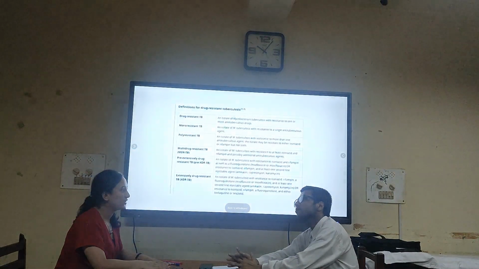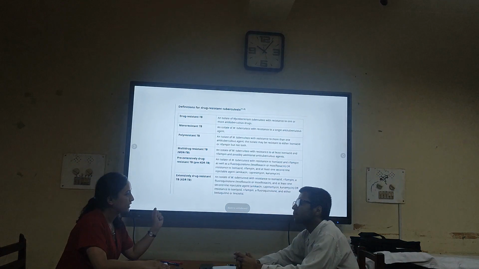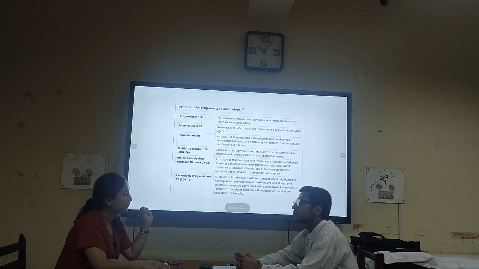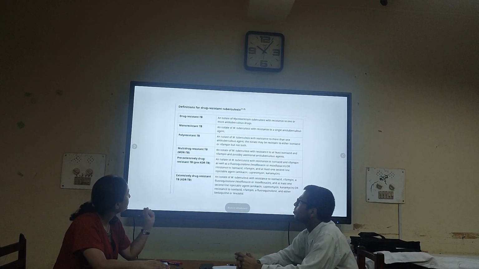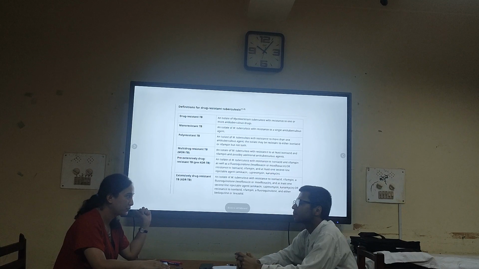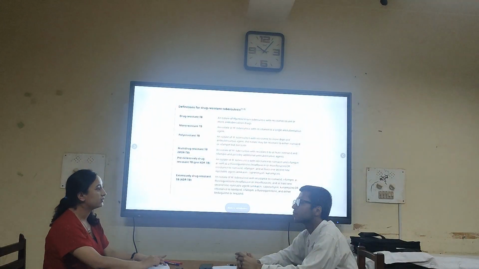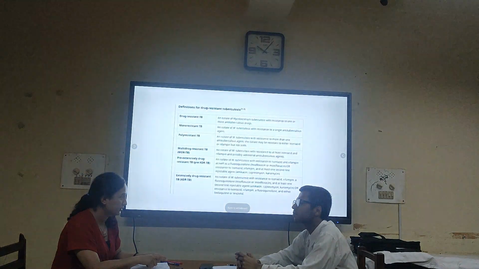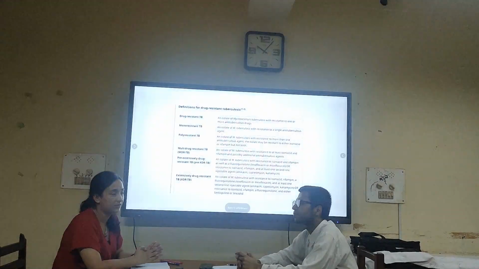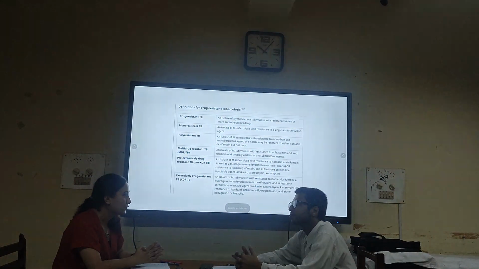It's very important to understand that there is a term called monoresistant drug-resistant tuberculosis. We also have monoresistant tuberculosis. So apart from rifampicin, if they are resistant to any of the anti-tuberculosis drugs, then it is called monoresistant. But if there is resistance to rifampicin, then it is considered multi-drug resistant tuberculosis, right? Yes. This is a very important point to be understood.